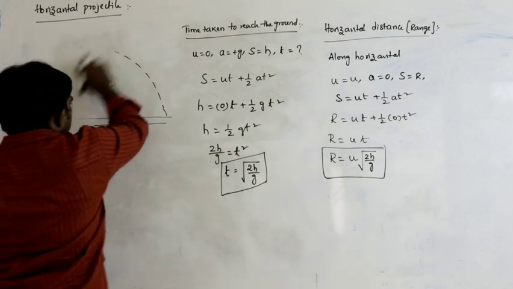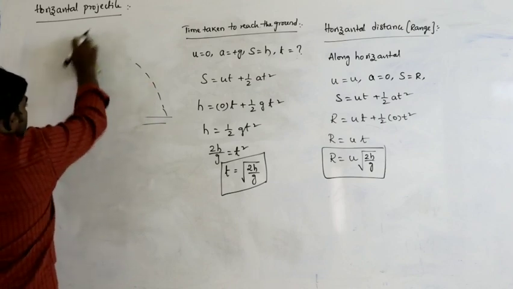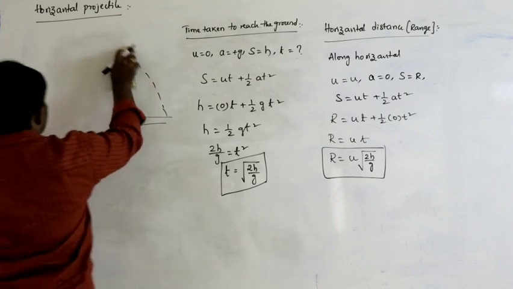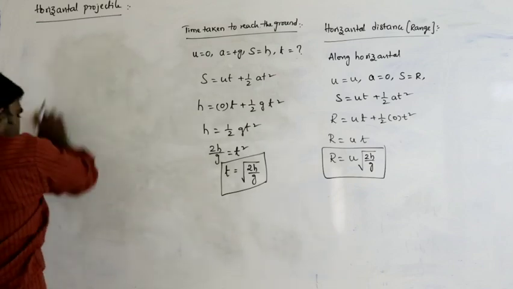It is not possible to calculate the maximum height here, because the body is thrown from a certain height only. The body is thrown from a certain height, that is why it is not possible to calculate the maximum height.